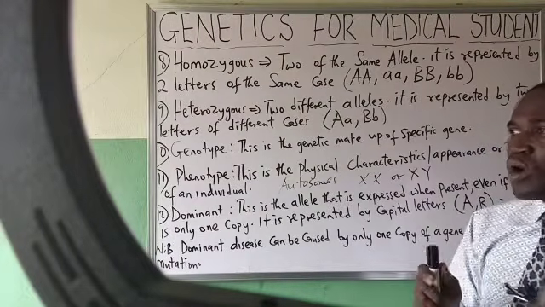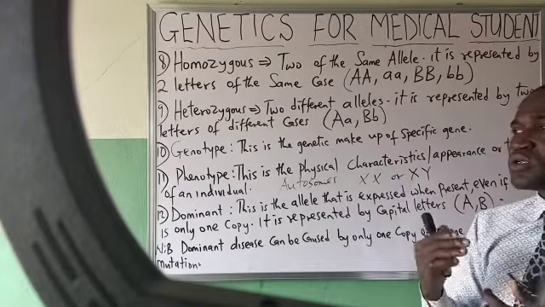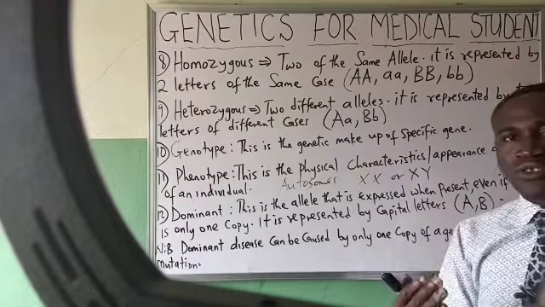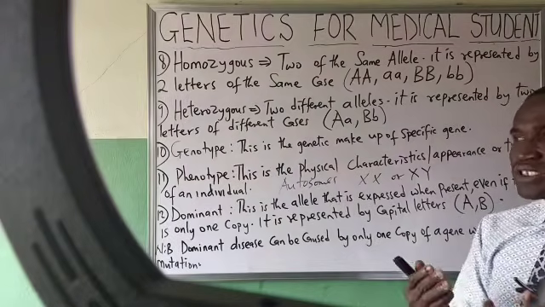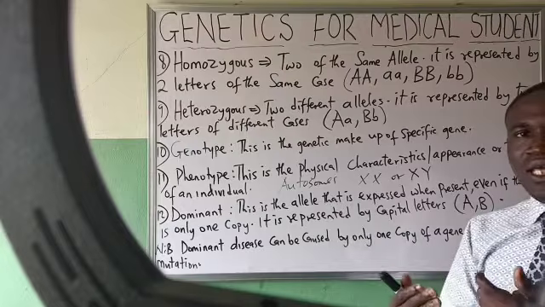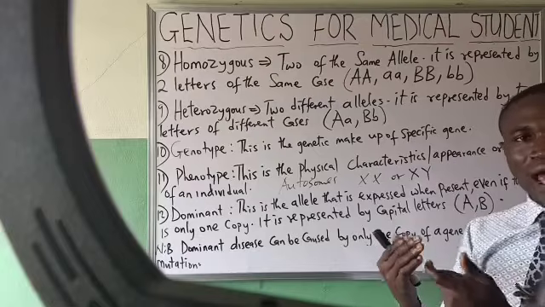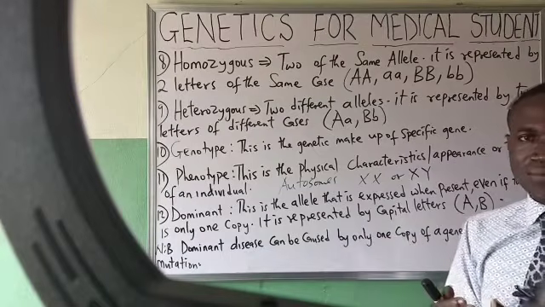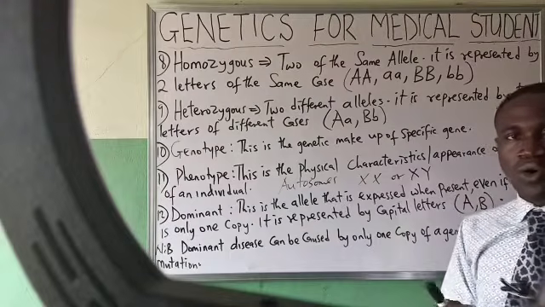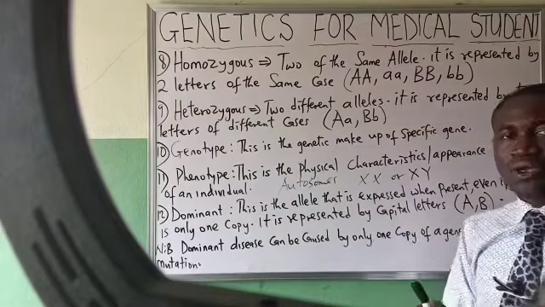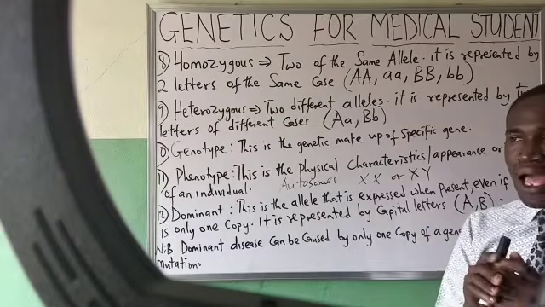Someone who takes excessive alcohol, who smokes, who takes tobacco, you notice that such a person is risking, is trying to expose his or her health to certain diseases. Take for instance someone who is taking excess alcohol. It's true that in the field of drugs, alcohol is a drug.